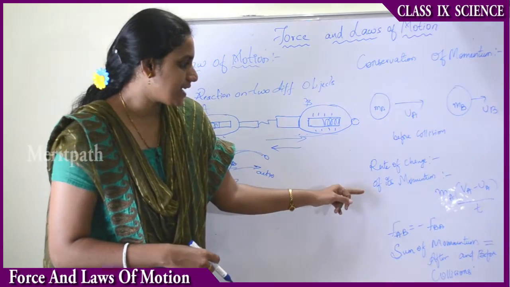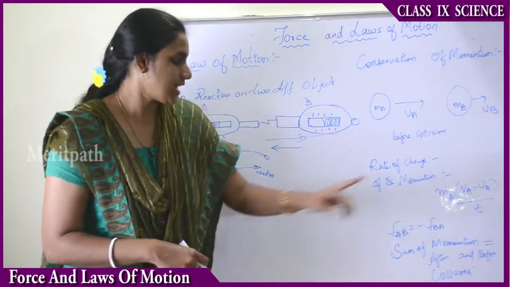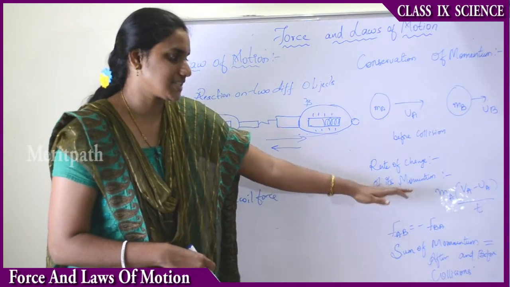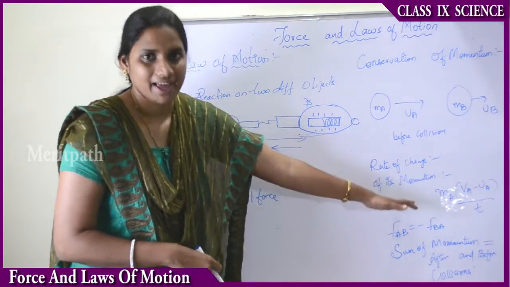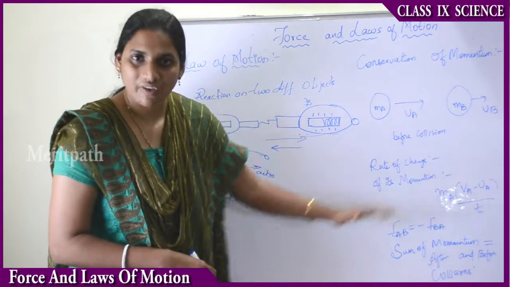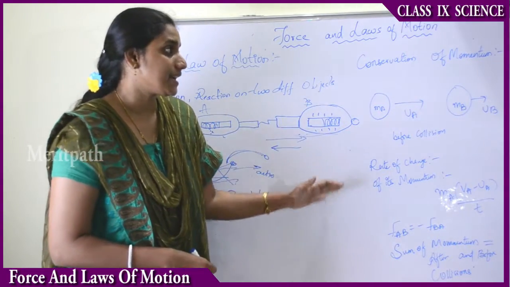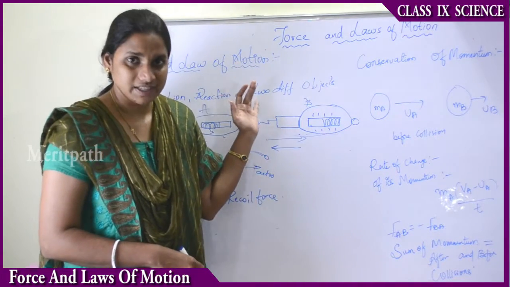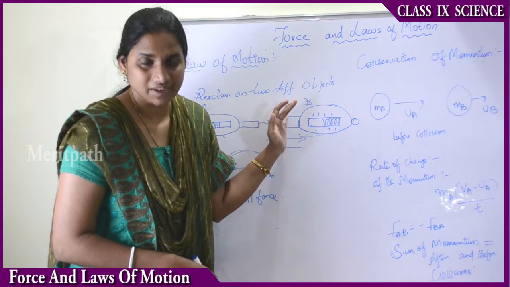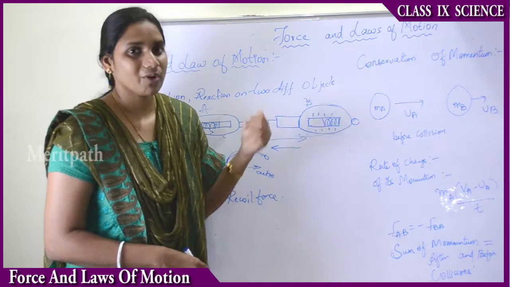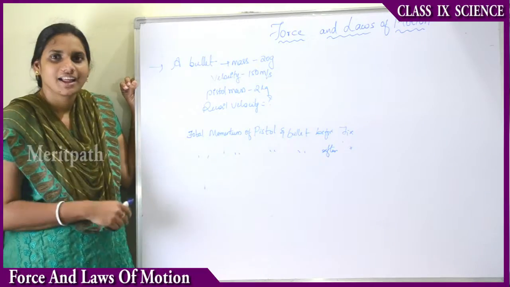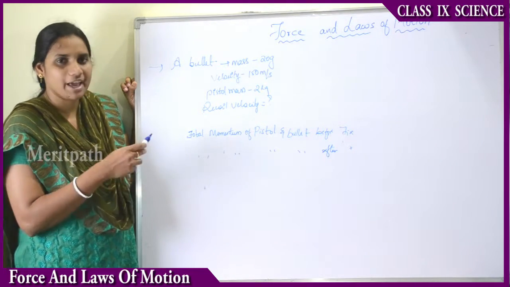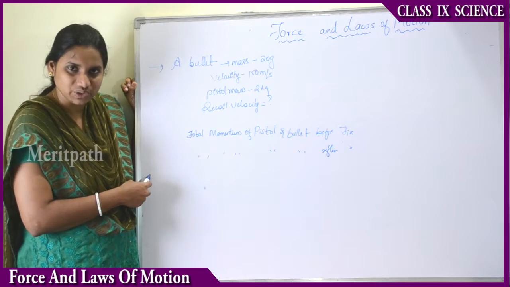Therefore we can say that the rate of change of momentum is m times (vA minus uA) by t. Previously we discussed that this is F equals m into a, where (v minus u) by t is the rate of change of velocity. Thus we have maintained the conservation of momentum, and for every object there are equal and opposite reactive forces working on it. Let us solve one problem in order to understand briefly about Newton's third law of motion.